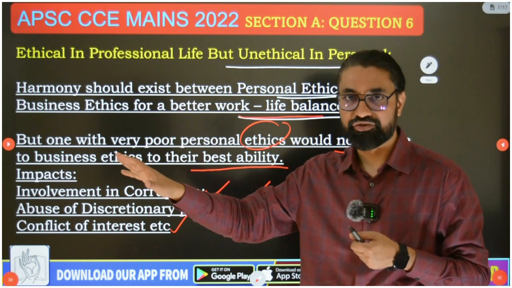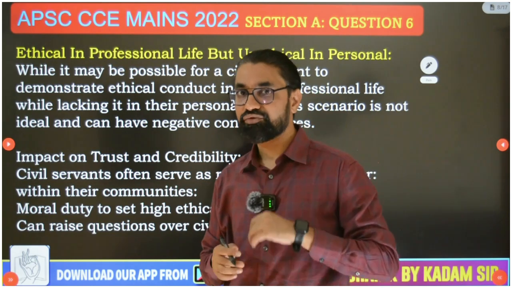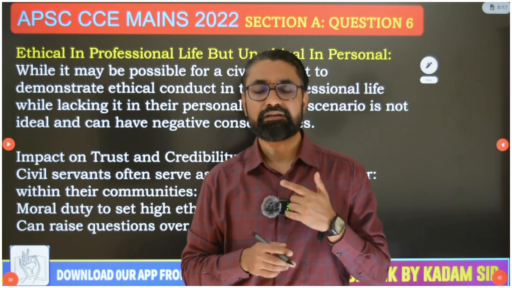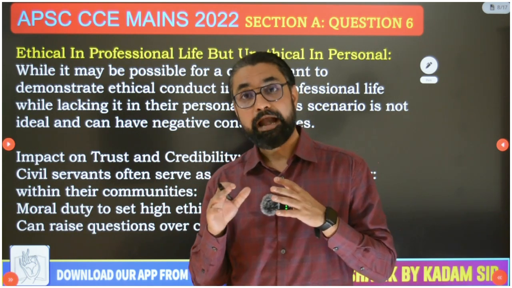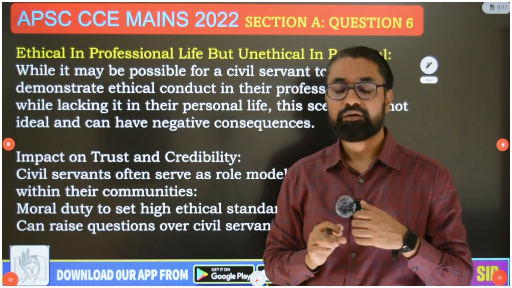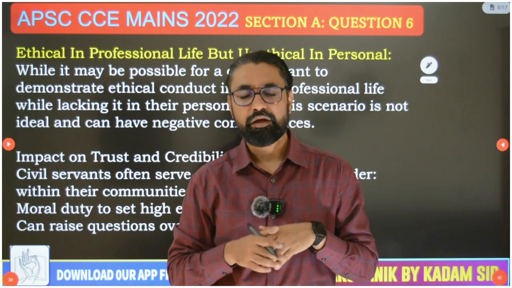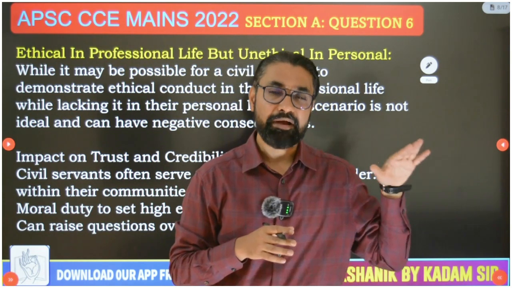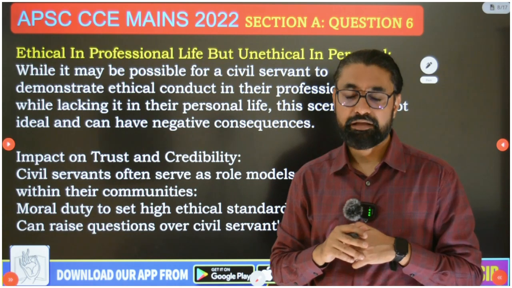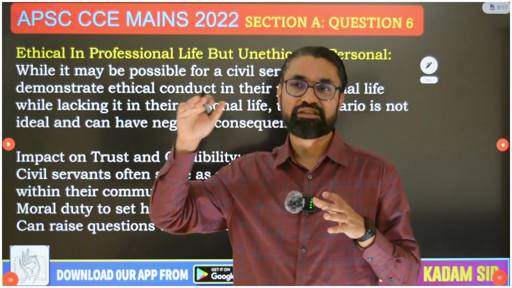And even if we allow him to function, a person with bad personal values, but in administration he is acting very good. But then I told you, another corollary impact is that if tomorrow that person takes any decision which was administratively ethical, like he gave a contract to a company to construct a bridge, but that bridge collapsed. Now it doesn't matter how ethical he was, but because he has a bad personal life reputation, people will start questioning his decision. They might raise doubt, and because of that guys, people with bad personal values become the politicians, become the bureaucrats.